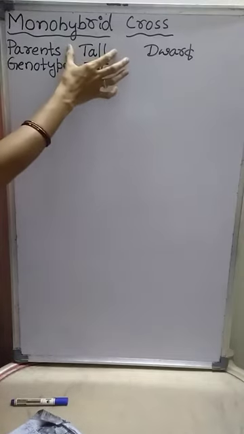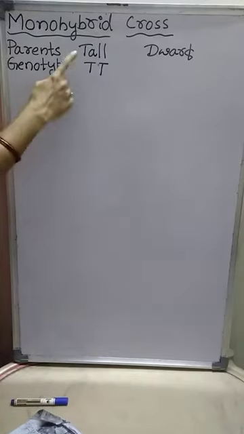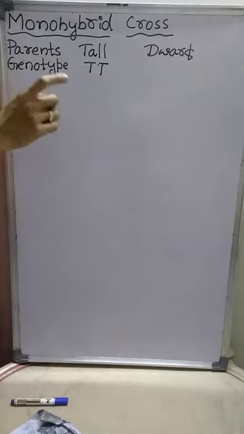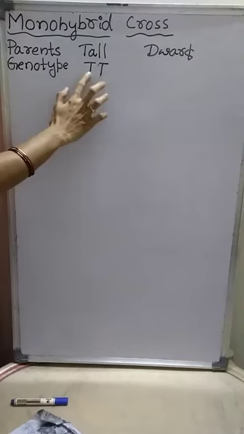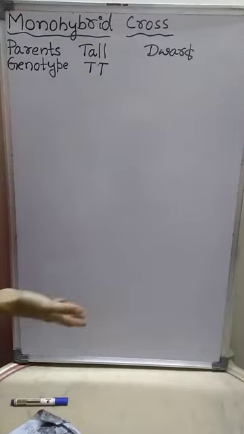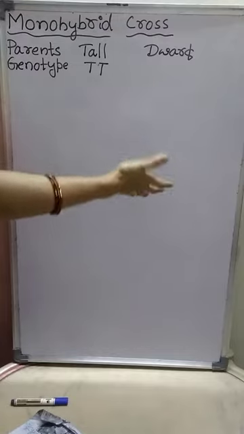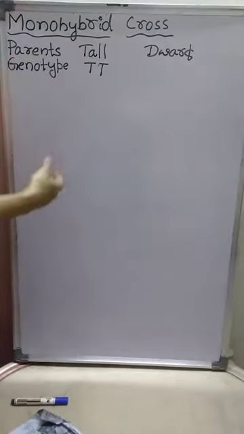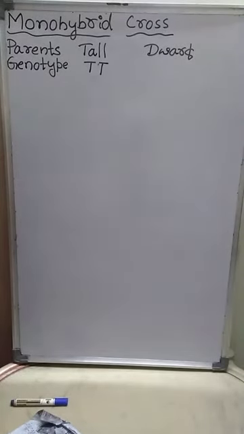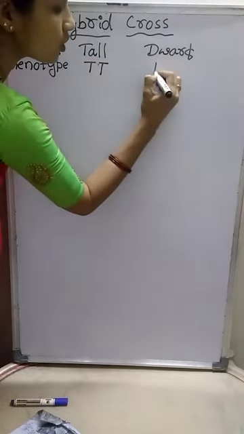So tall is one form of the character that is represented by the capital letter T, and genes are always present in a pair, so we have to write capital T. Then dwarf is another form of the same character, and dwarf is called the recessive form, and this dwarf is represented by small letter d.